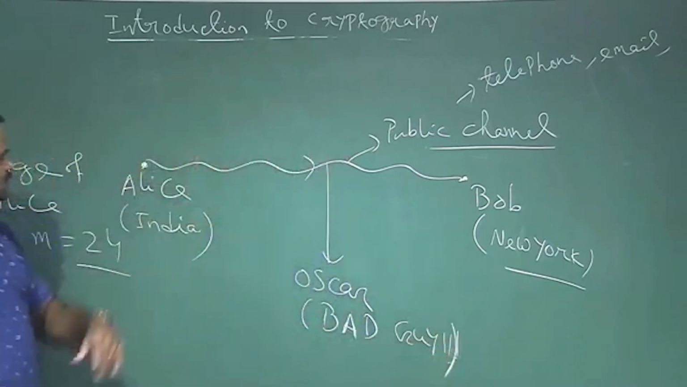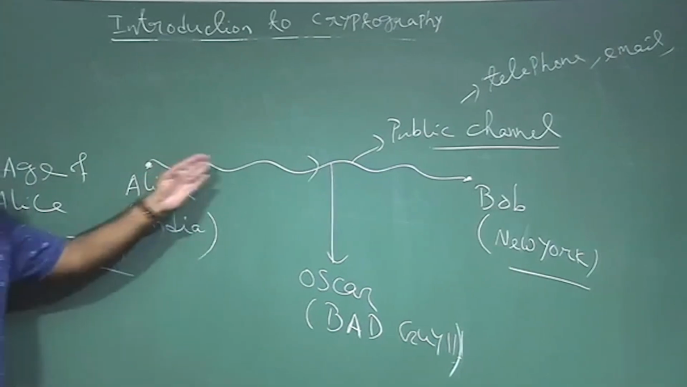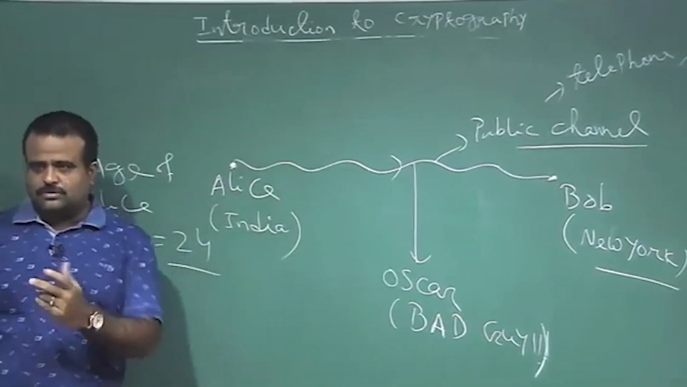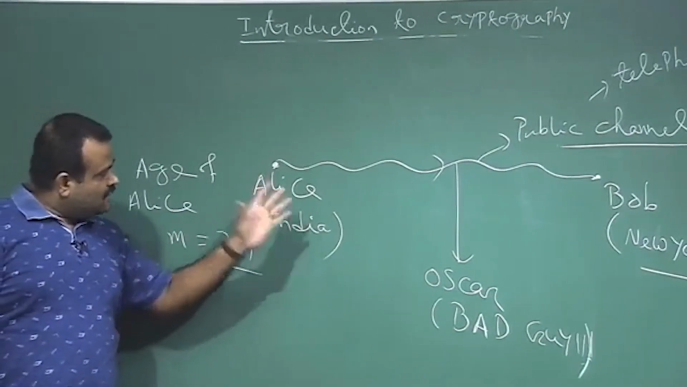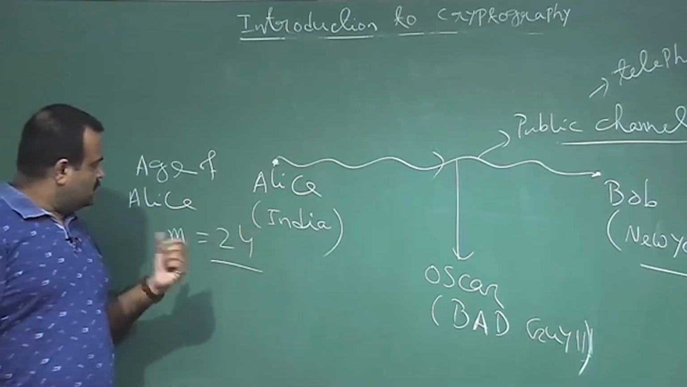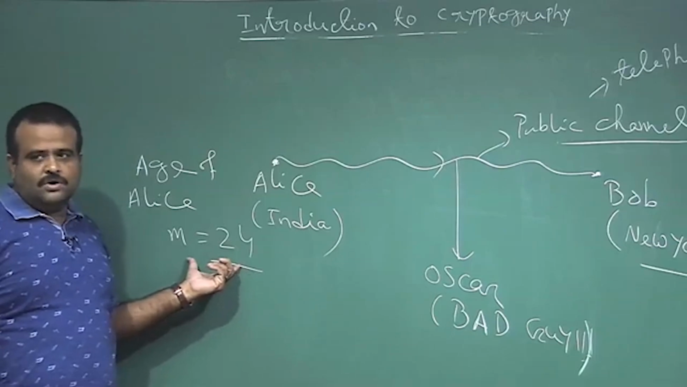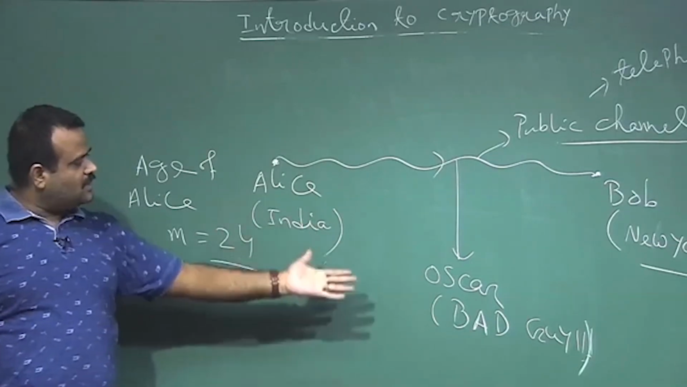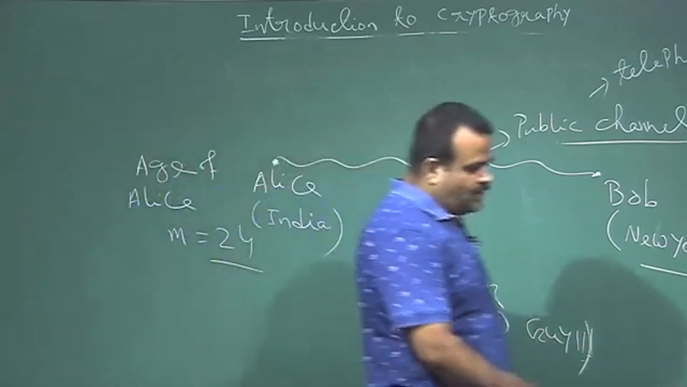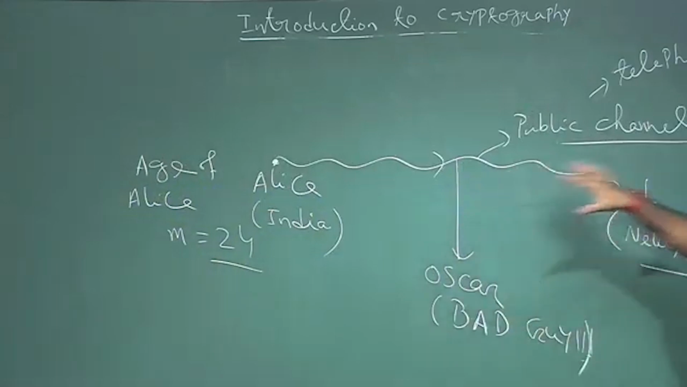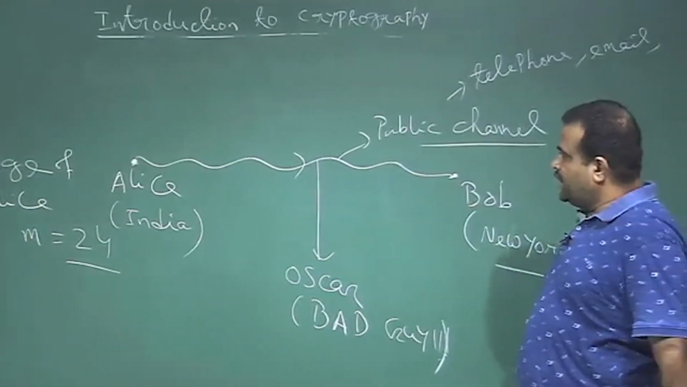Oscar is hearing everything. So, if Alice just sends that her age is 24, then Oscar will also come to know that 24 is Alice's age. But Alice does not want to reveal her age. This is the secret, the message Alice wants to send to Bob without revealing it to the third party. This is the whole area of cryptography: how we can securely communicate over an insecure channel.